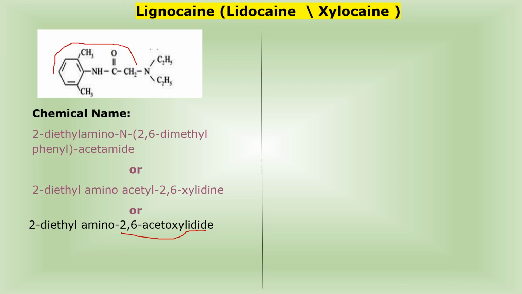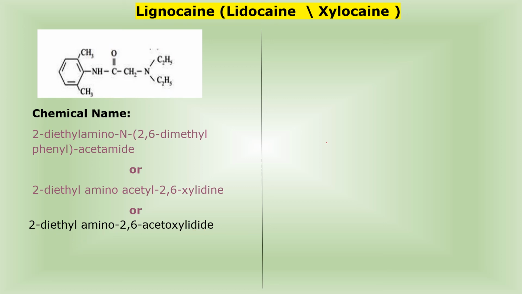This is your parent structure known as 2,6-acetoxylidide, and at the second position the substituent group which is present is 2-diethylamino. Therefore I have written that, and at the last I have written the name of the parent structure, that is 2,6-acetoxylidide. This is your third chemical name.